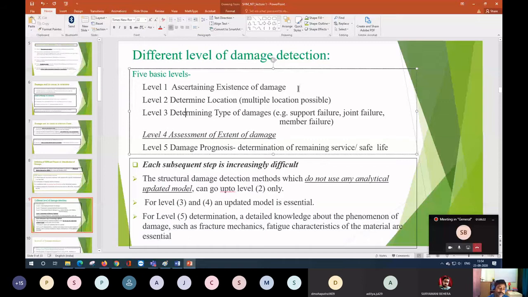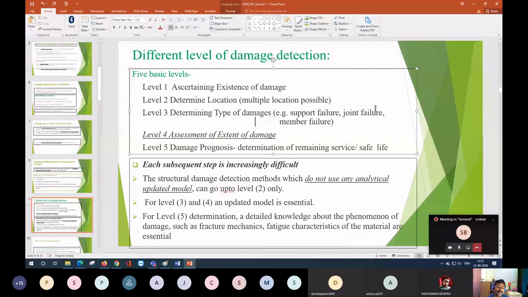So to talk about our levels: level 1 is talking about the existence of damage. Level 2 is talking about the determination of the location of the damage, and level 3 is talking about the determination of the type of damage. The type means whether it is support failure, joint failure, or member failure, like that. Next, after the type of damage, is the extent of damage.